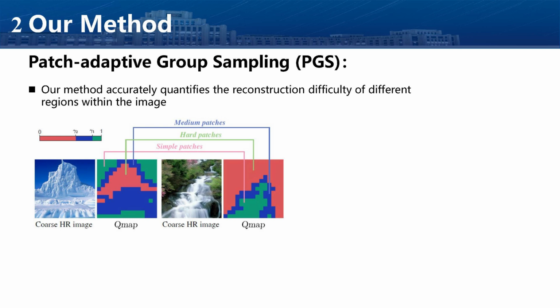Here you can see examples of how PGS accurately identifies different regions based on their difficulty. This adaptive grouping ensures efficient use of computation and improves overall restoration quality.